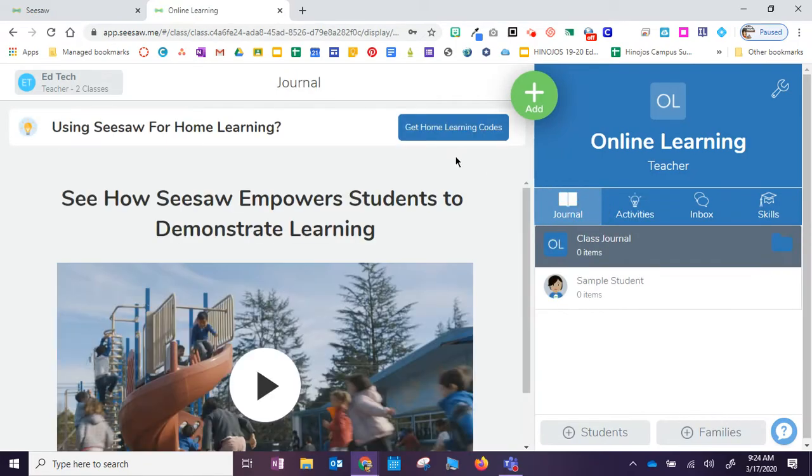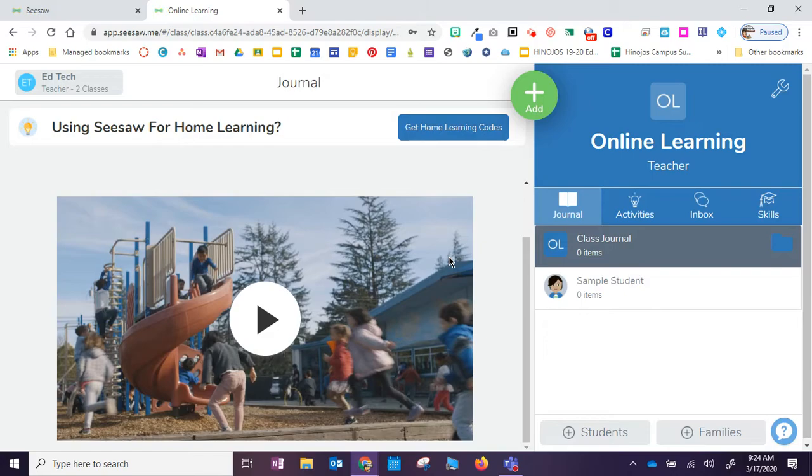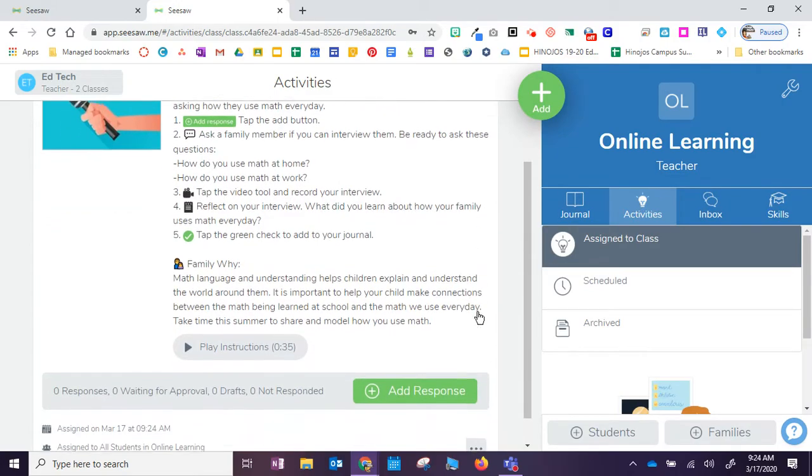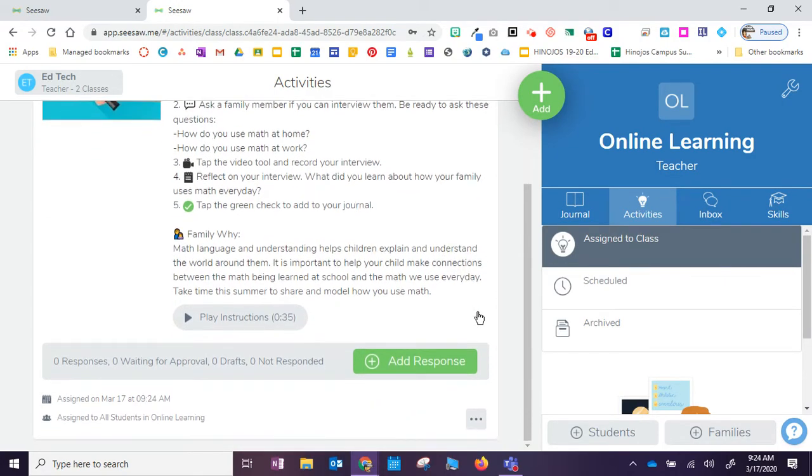Again, the journal, you won't see anything in the journal because that's where students will post to. So until somebody posts in the journal, you won't be able to see anything there. Now, once students do something, you have to approve it in order for it to go on the journal so you don't just have many random inappropriate things possibly on here.